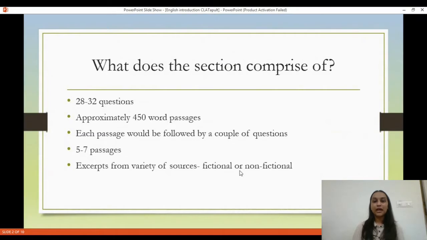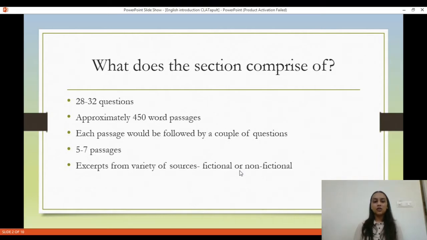This section would comprise 28 to 32 questions, which is about 20% of the paper. So you will have passages which would be followed by a couple of questions. Each passage would be of roughly 450 words, so that is the length of the passage, and you can expect around 5 to 7 passages.